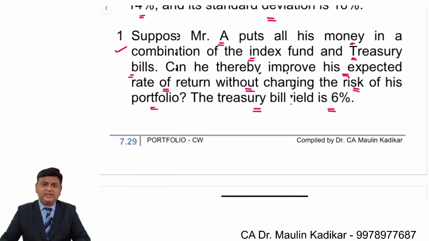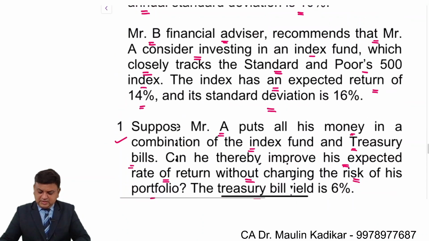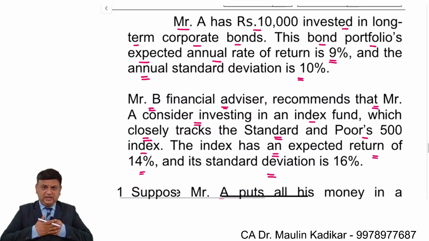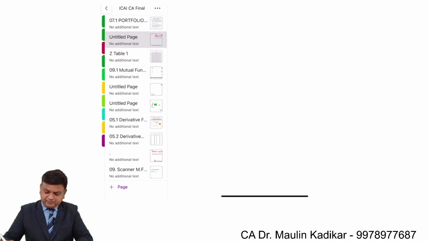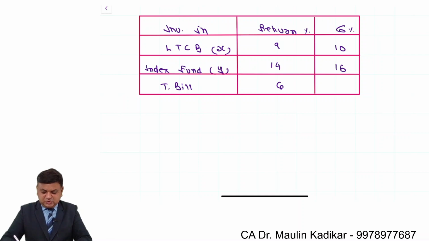The question is providing the information that Mr. A has made an amount of investment, this 10,000 or 10 lakh or 1 million, that does not make any difference, invested in long-term corporate bond. So this is important. This bond portfolio's return is 9 and standard deviation is 10. Let us assign X variable to the long-term corporate bond. It has a return of 9 and standard deviation of 10.